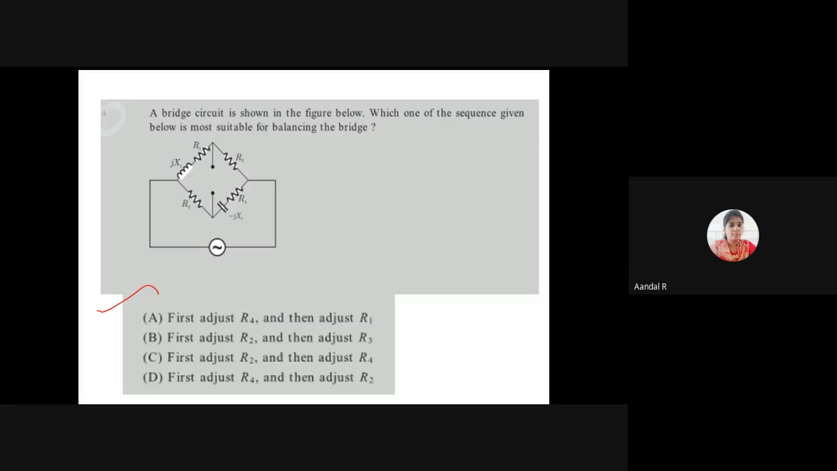Option 1 is first adjust R4 and then adjust R1. The second is first adjust R2 and then adjust R3. The third is first adjust R2 and then adjust R4. The fourth one is first adjust R4 and then adjust R2. What will be the answer?